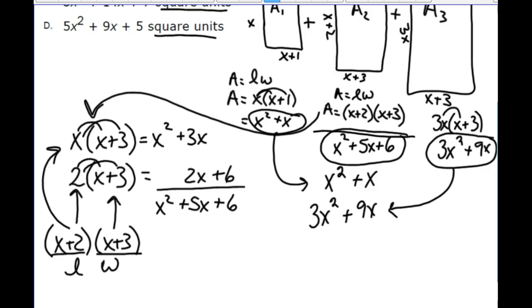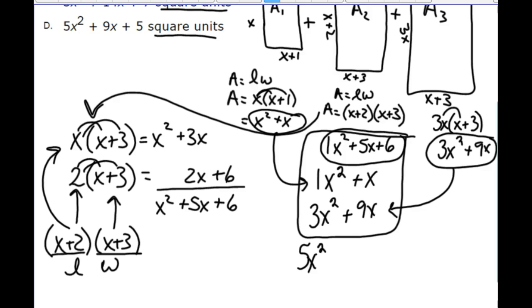And when we combine all of these for our great big rectangle, all three of these rectangles together, we find that the area is 1x squared plus 1x squared plus 3x squared, for how many x squareds? We've got 5x squareds now. How many x's do we have?